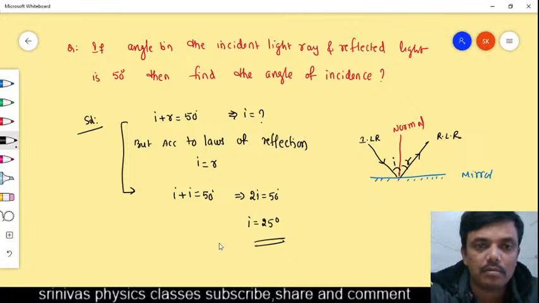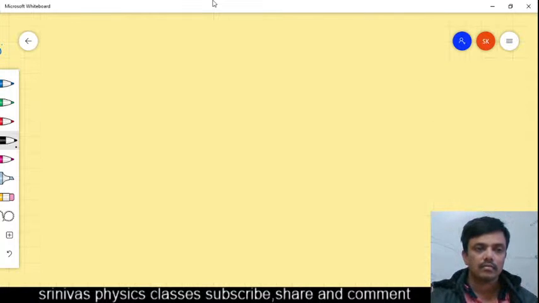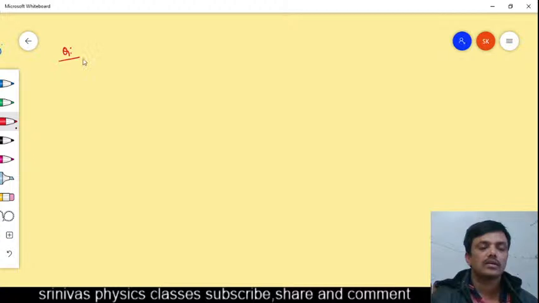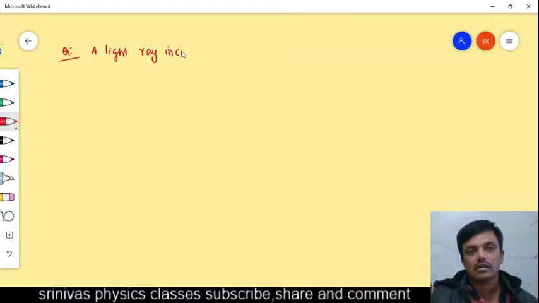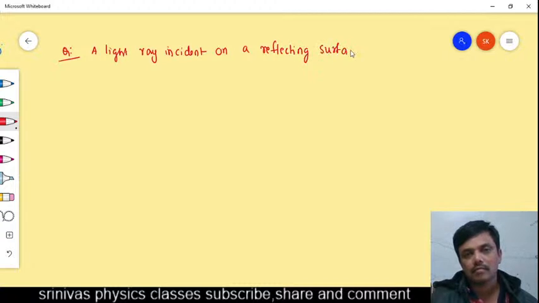Okay, let us go for one more problem. The problem is that a light ray is incident on a reflecting surface at an angle of 45 degree with the surface.